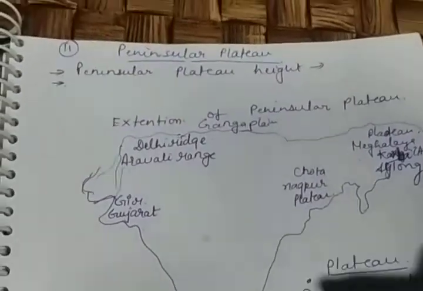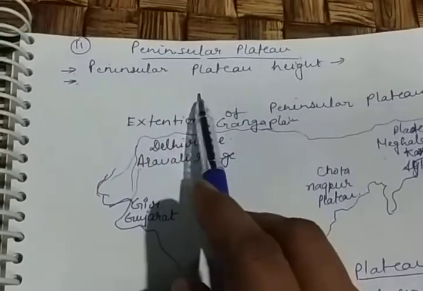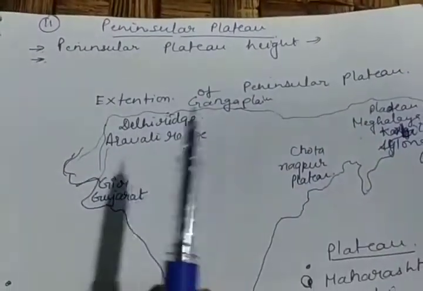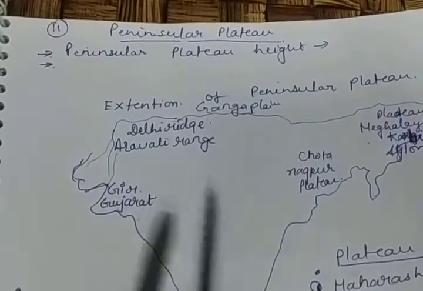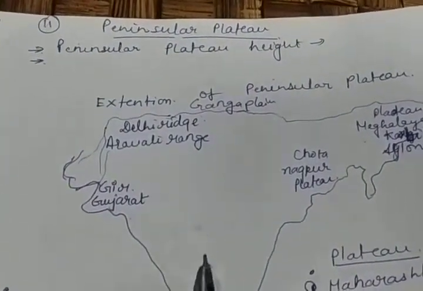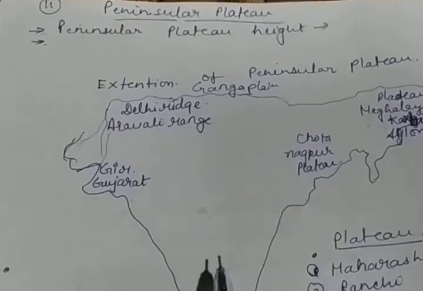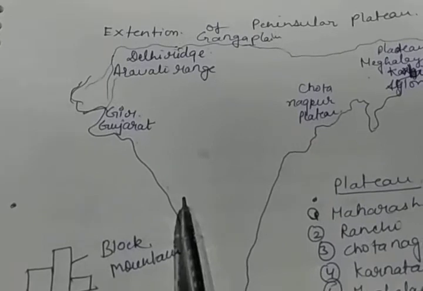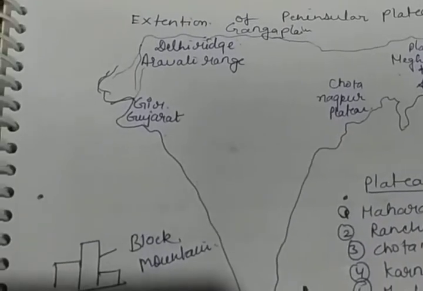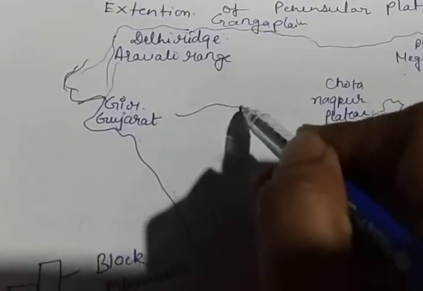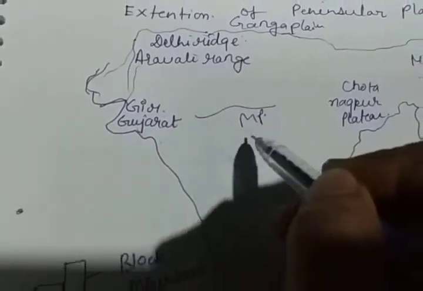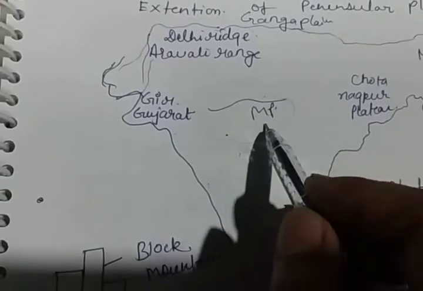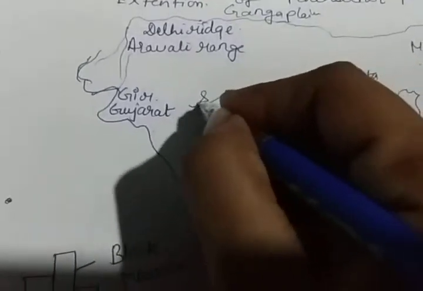Now come to the peninsular or plateau region. The Peninsular Plateau is the next important part of the 3 geological phases. The peninsular plateau of India forms a triangular shape, which we had discussed. You can see in this diagram the peninsular plateau triangle whose base coincides with the Satpura ranges, which are in the middle of the Madhya Pradesh region. This is the central part of the peninsular plateau, which you can call the Satpura ranges.